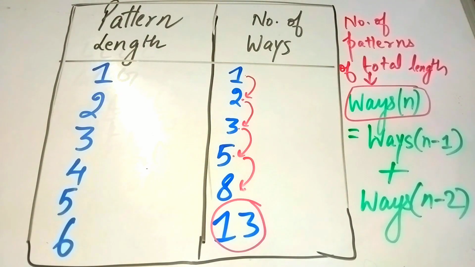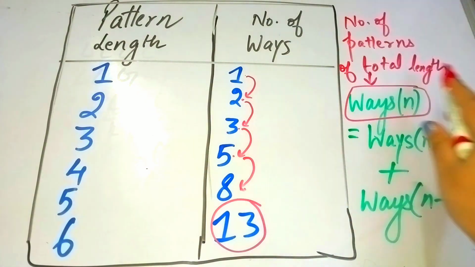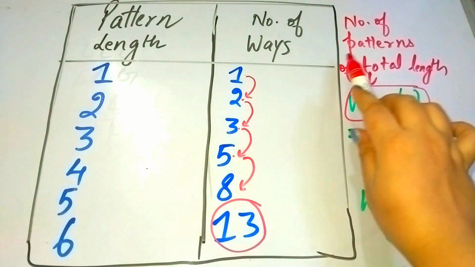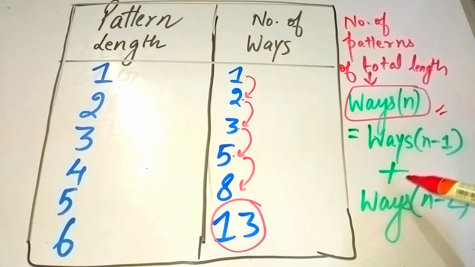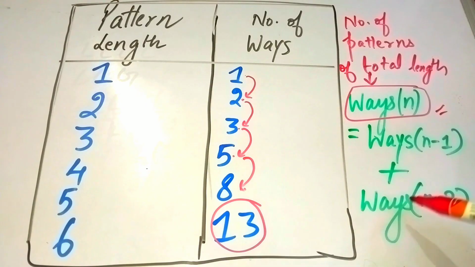And Virahanka also gave us the same pattern. If we want to calculate the number of patterns for a total length, how many ways are there in total? Ways(n) equals ways(n minus 1) plus ways(n minus 2). And this is the Fibonacci series also. So if Virahanka described this pattern centuries earlier, why do we call it the Fibonacci sequence?